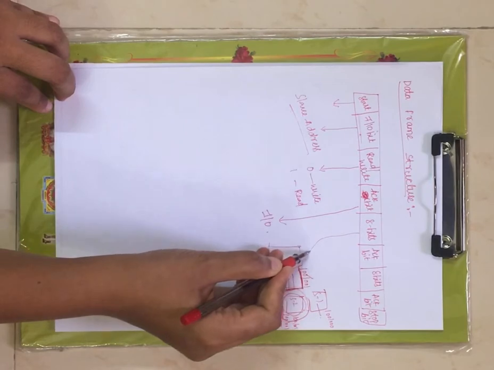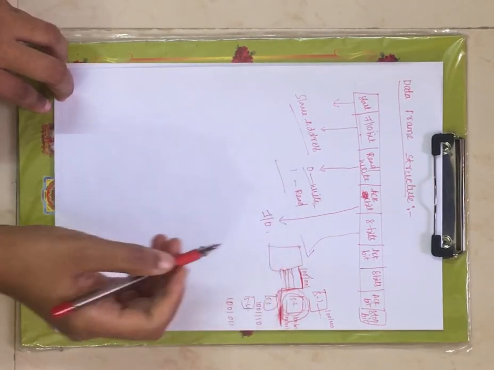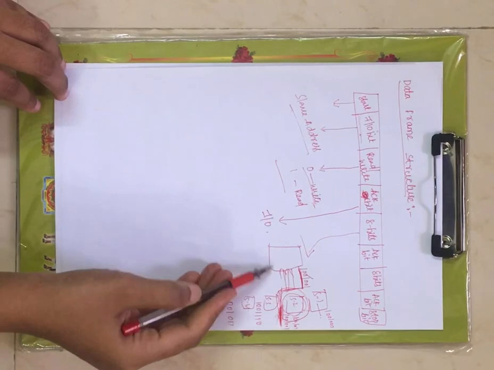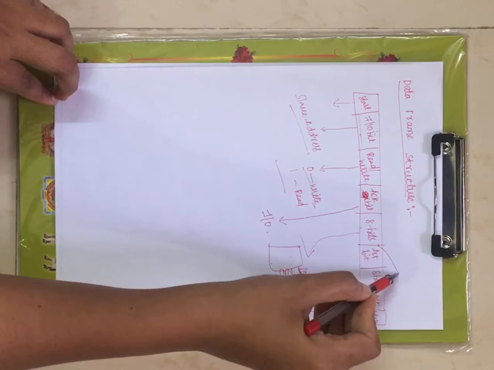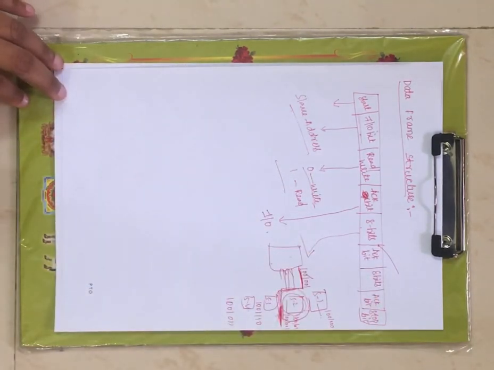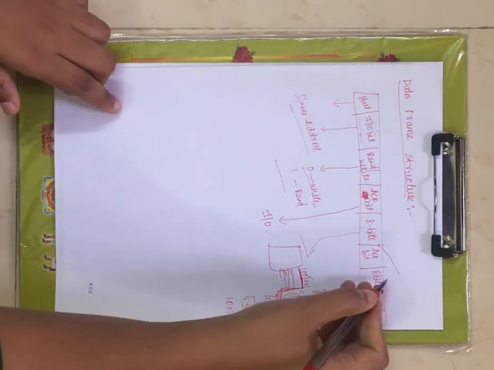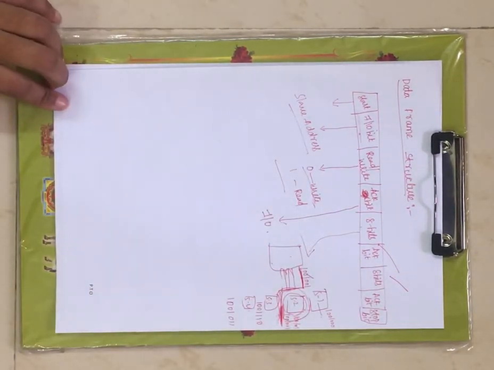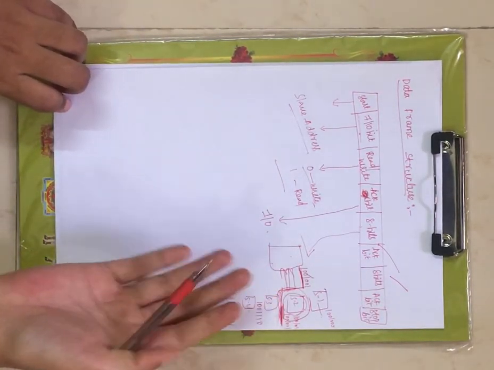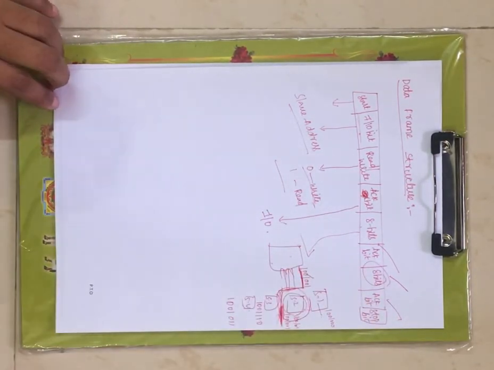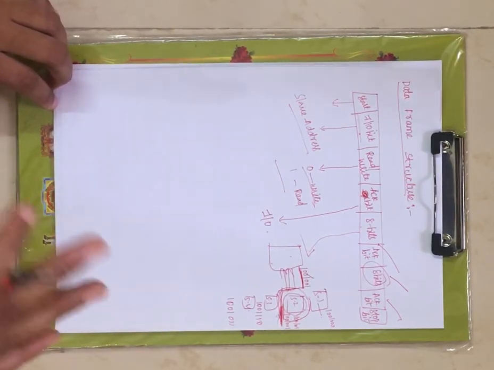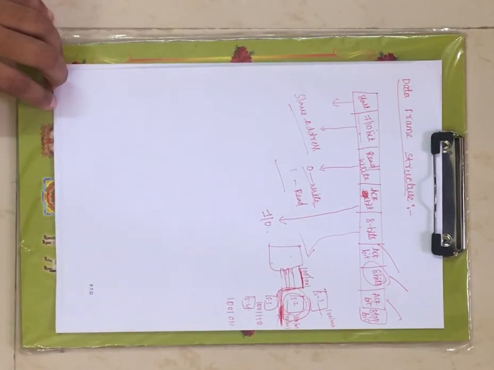Next, 8 bits of data, depending on the read operation or write operation, are communicated between the slave and master, right? Once the total 8 bits are received, one acknowledgement bit is transferred. That shows that total 8 bits are received. And next, another 8 bits are transferred between the slave and the master, and once these 8 bits are transferred, there is an acknowledgement bit. This process continues till the total data is transferred between your master and slave, right?